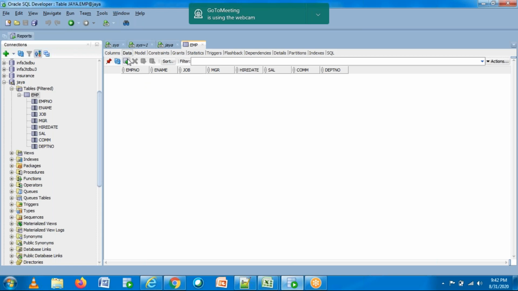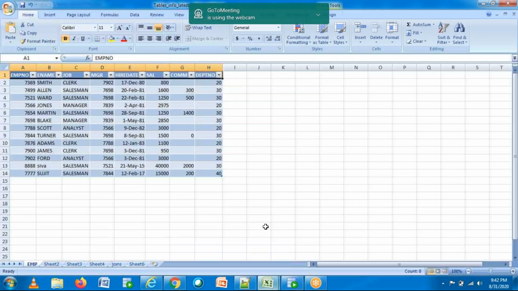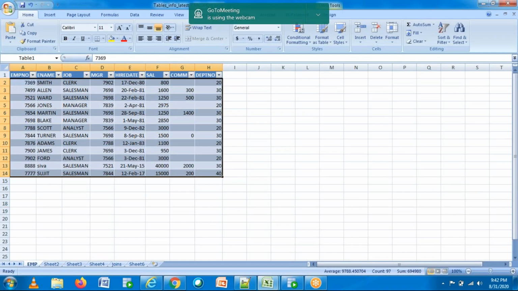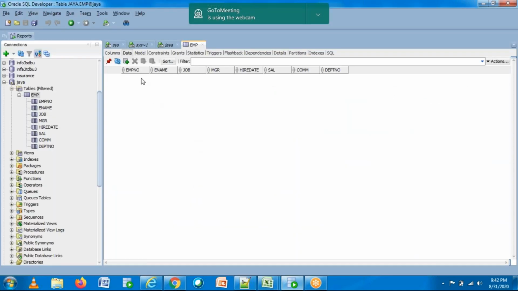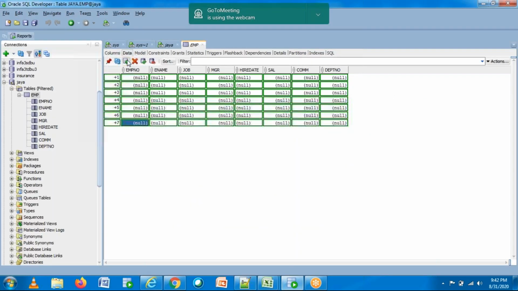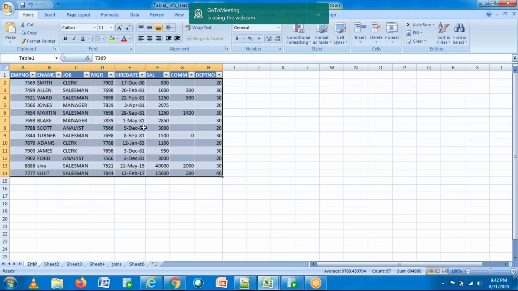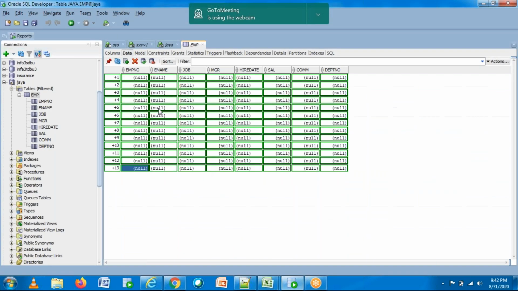So there is a button here. Can you see here? Insert row. Okay. So how many records I need to insert? Tell me. I need to insert 13, right? 13 records, right? Now let me insert 13 records here. Okay. Let me copy the data and paste here.